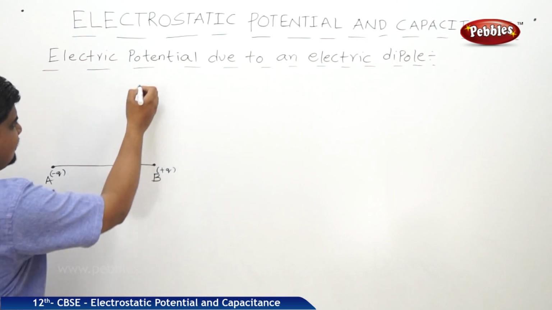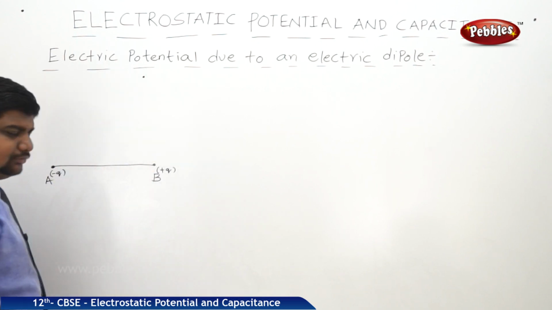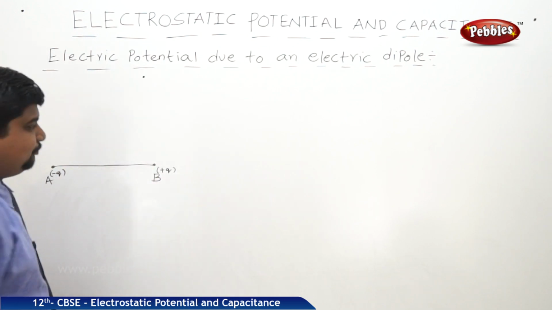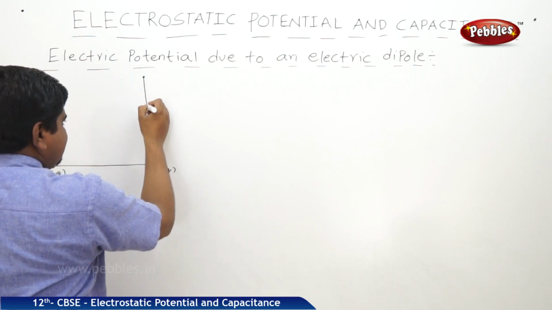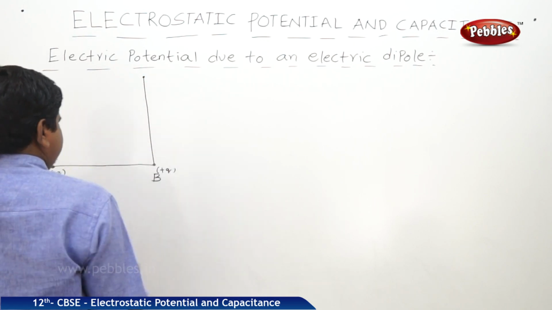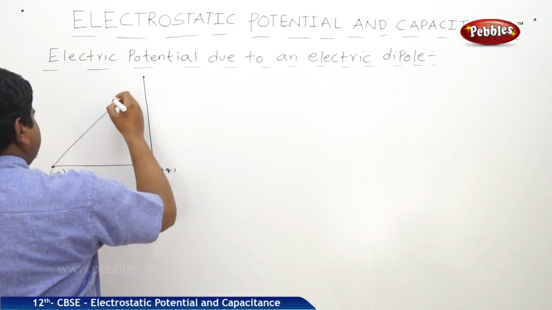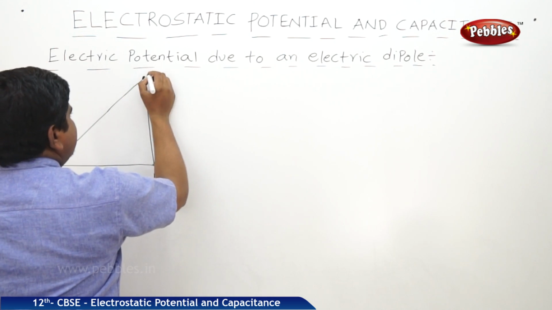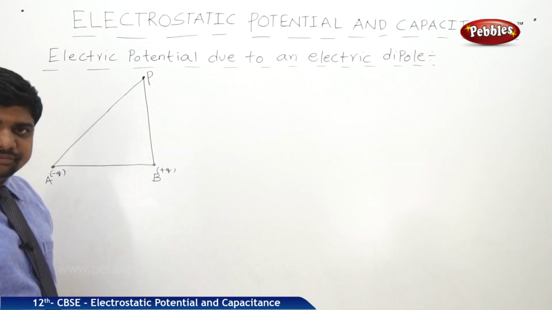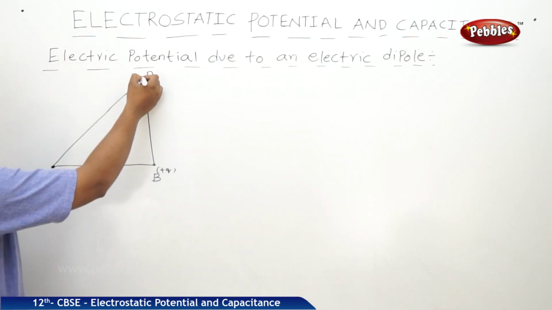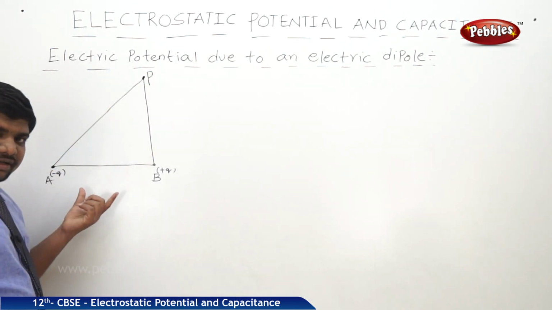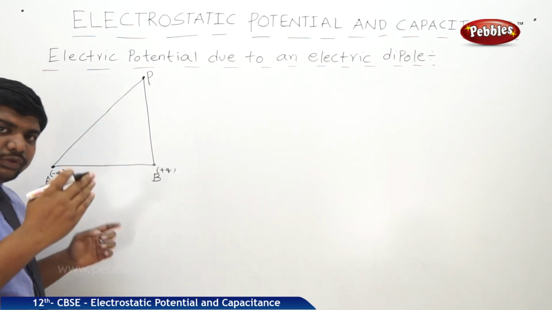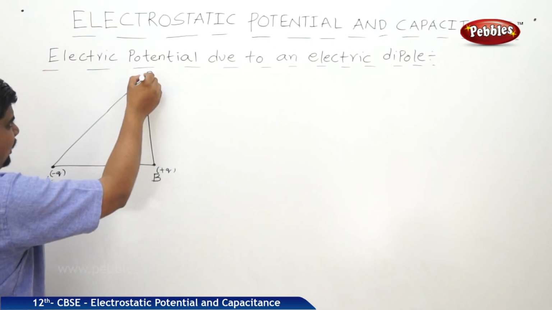So I am considering one point P, which makes an angle with respect to B as well as with respect to A, and it should be constructed in the form of a triangle. Not exactly a right angle triangle, but we imagine it. From P towards the line joining AB, I am drawing a normal, and this normal divides the dipole into two equal parts. Like that, I should draw a line.